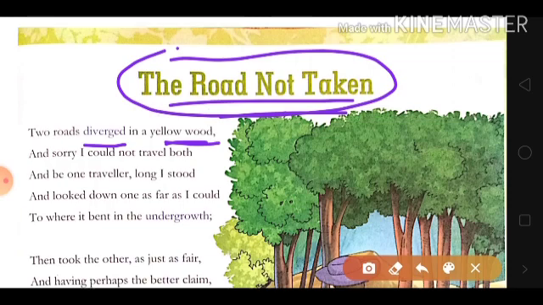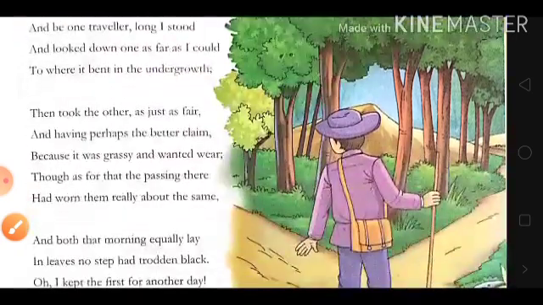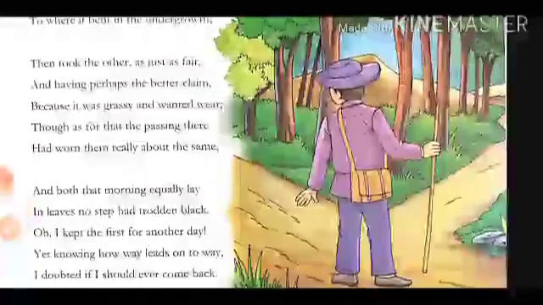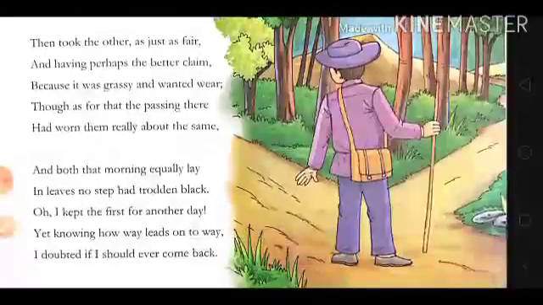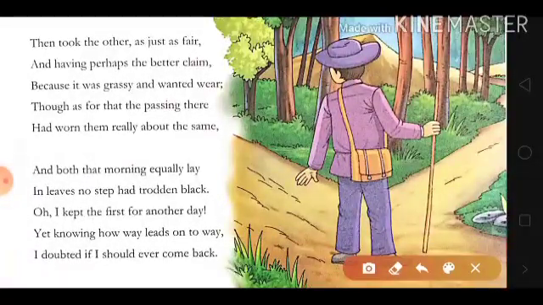Now, this was all about the first stanza. Let's talk about the second one. The second stanza says, "Then took the other, as just as fair, and having perhaps the better claim, because it was grassy and wanted wear, though as for that the passing there had worn them really about the same." Now, let's understand that. "Then took the other as just as fair."